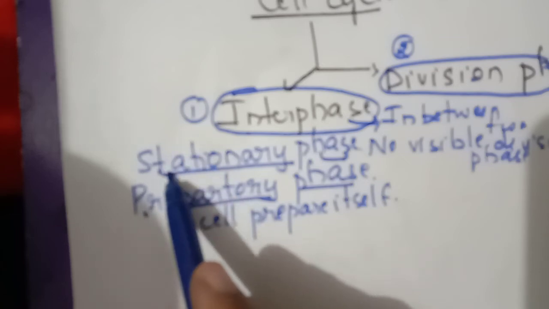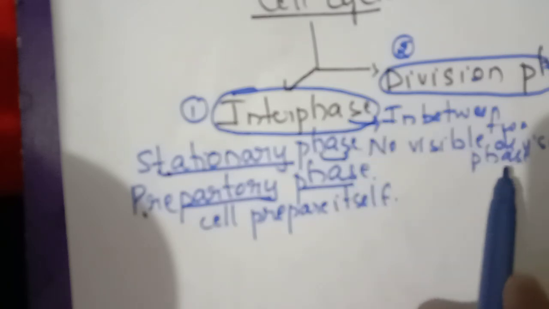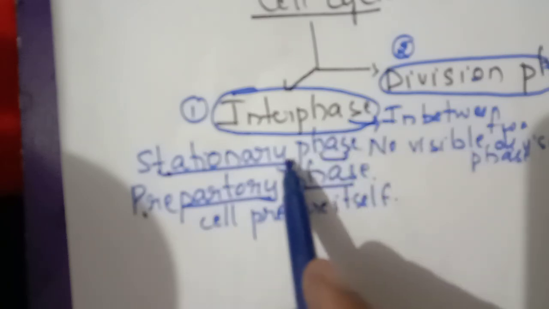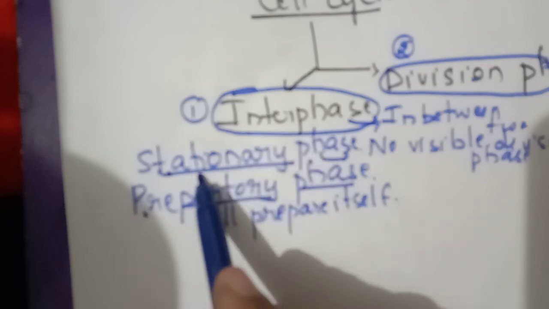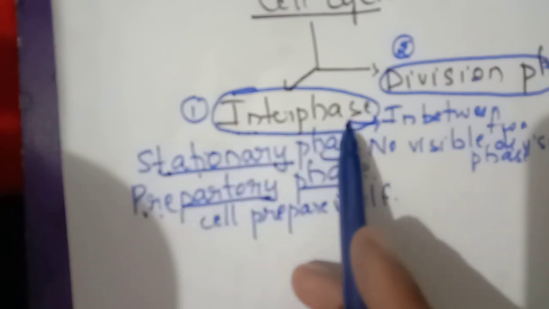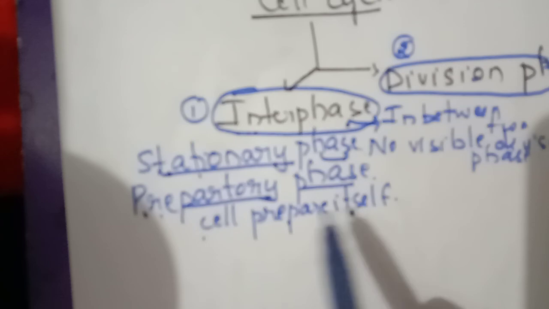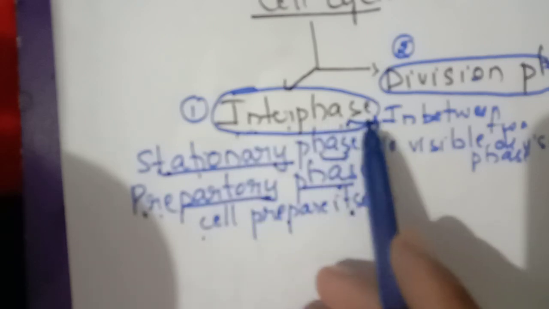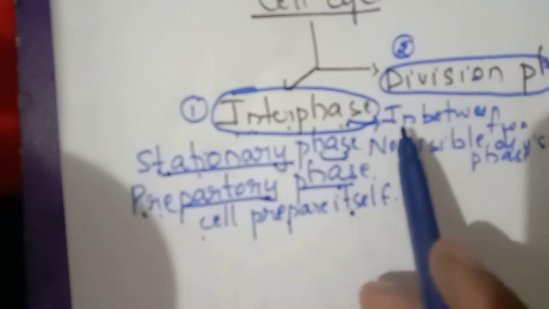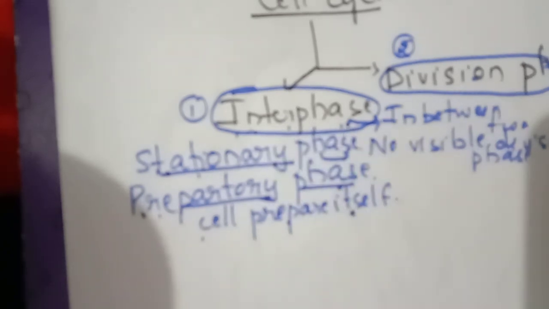It is known as the stationary phase because in the interphase stage no visible changes occur in the cell. That means you can't visualize through the eye what changes will occur. So that is known as the stationary phase. Interphase is also known as the preparatory phase because interphase involves all the events where the cell prepares itself for cell division. And why is it known as the interphase? Because inter means in between. So this interphase occurs in between the two division phases. That's why it is known as the interphase.